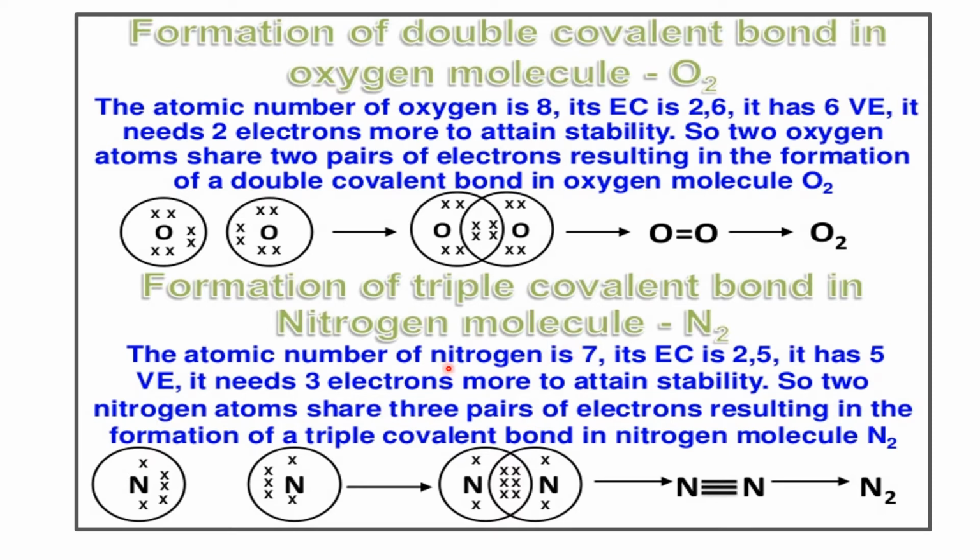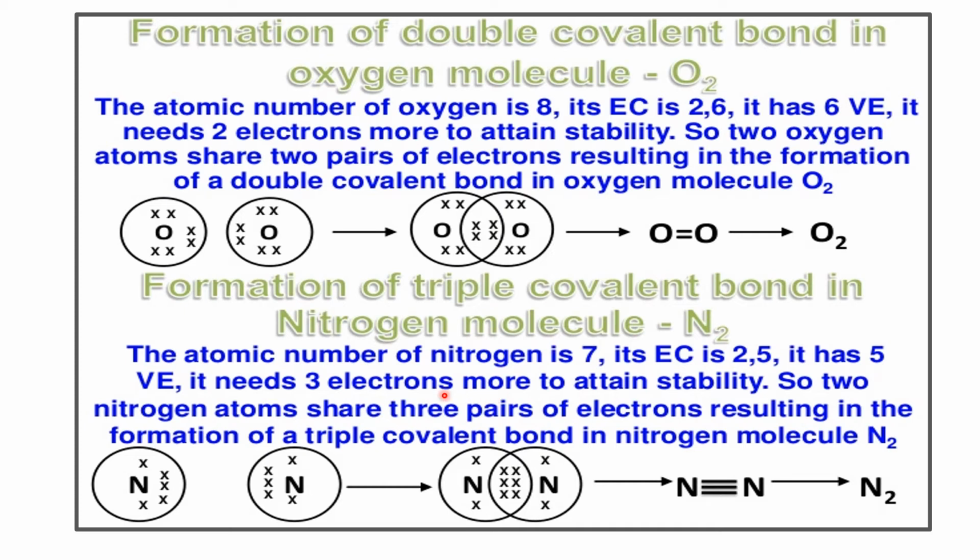The atomic number of nitrogen is 7 and its electronic configuration is 1s2, 2s2, 2p3. It has 5 valence electrons. It needs 3 more electrons. So here the p orbital is half filled, 2p3. So it needs 3 more electrons to attain stability.